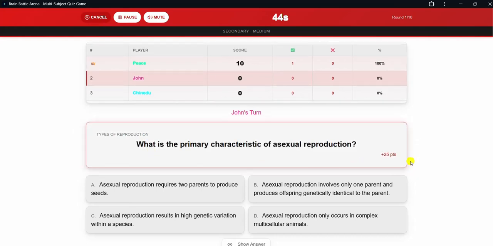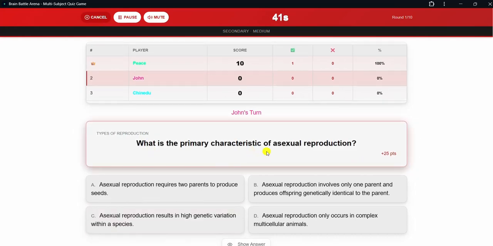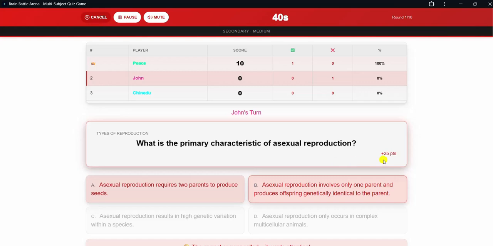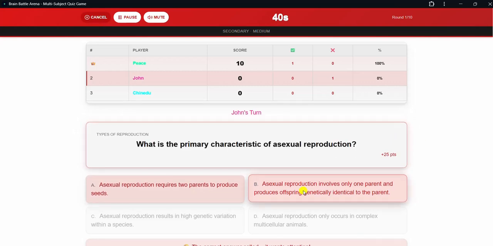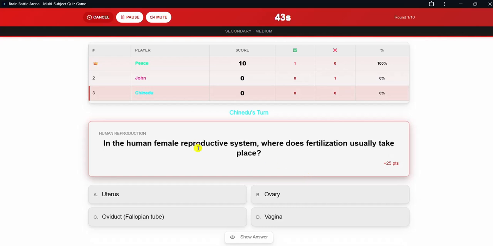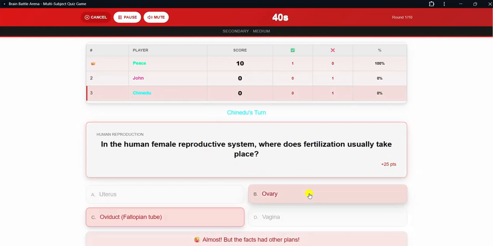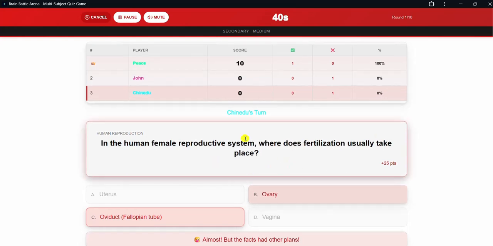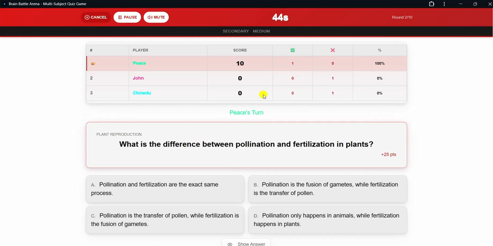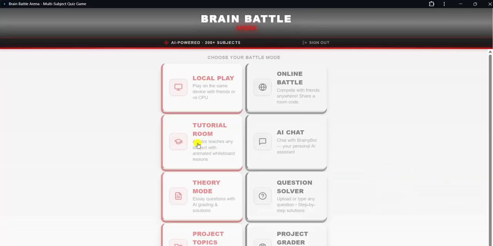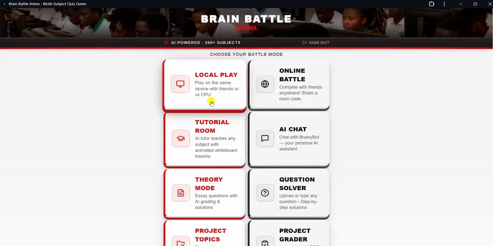Okay, what is the primary characteristic of asexual reproduction? So the option say A. Wrong. Better luck next time. In the human female reproductive system, where does fertilization usually take place? Wrong. Better luck next time. So this is how you continue, and at the end the system is going to generate: what is the difference between pollination and fertilization in plants? The options are A. Pollination and cancel quiz. So that is what this local play does.